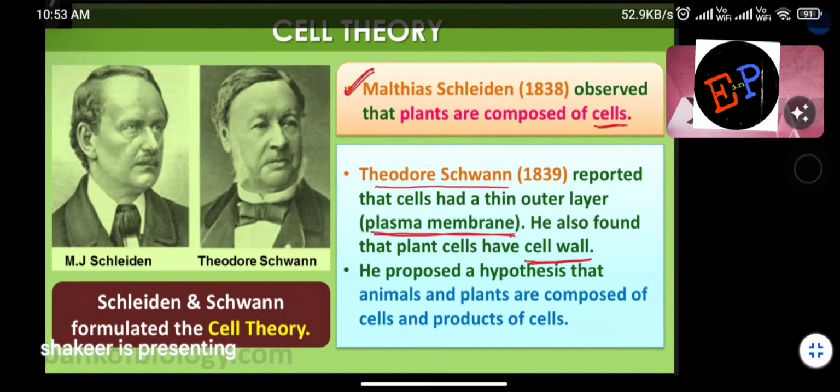Clear now? So Theodor Schwann proposed a hypothesis that animals and plants are composed of cells and they may be products of cells itself. Clear? It means the total animal and human life is completely made up of cells, and only because of the cells was life possible. So that was the hypothesis of whom? Theodor Schwann. So Schleiden and Schwann, both of them formulated the cell theory. This is also an important bit which you should remember. So who proposed the cell theory? Schleiden and Schwann proposed the cell theory. Okay.